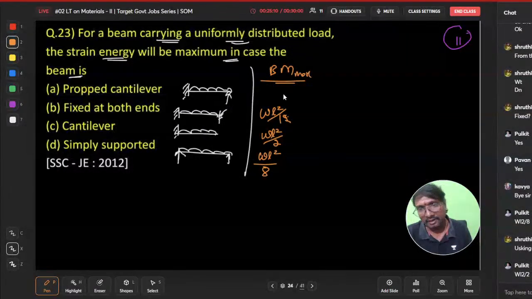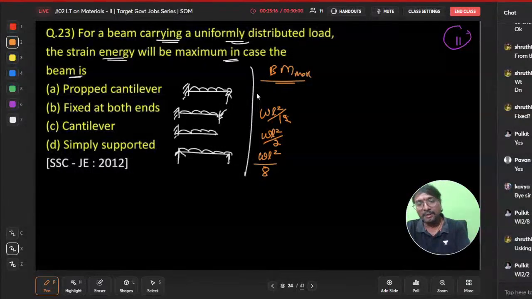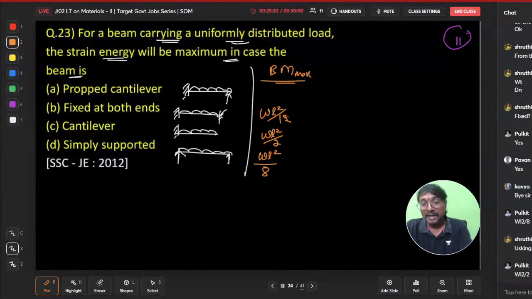And what is it for this propped cantilever? What is the maximum bending moment? Everyone tell me. Propped cantilever, what is the maximum bending moment? All of you. Anyone?